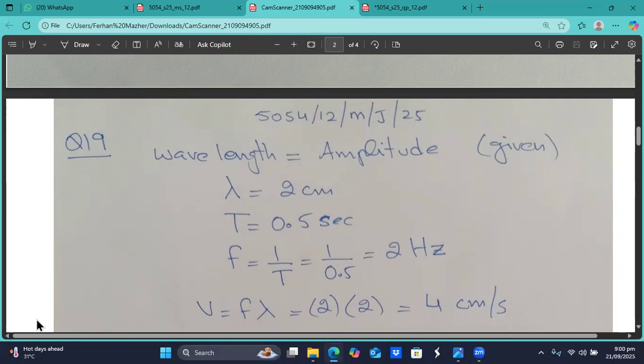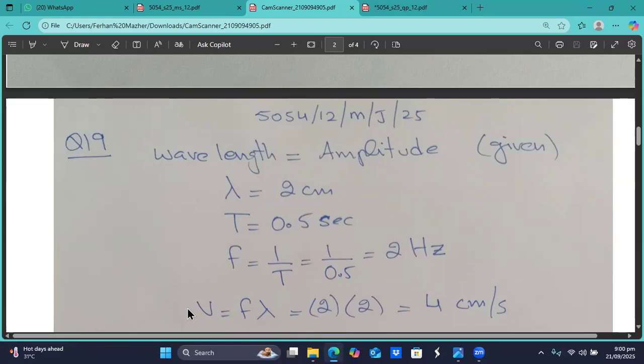Question number 19. The wavelength is equal to the amplitude that is given in the question, so lambda is 2 centimeters. The time period of the wave, from that graph, I can tell is 0.5 seconds. Frequency is equal to 1 by time period, so 1 by 0.5 is 2 hertz.